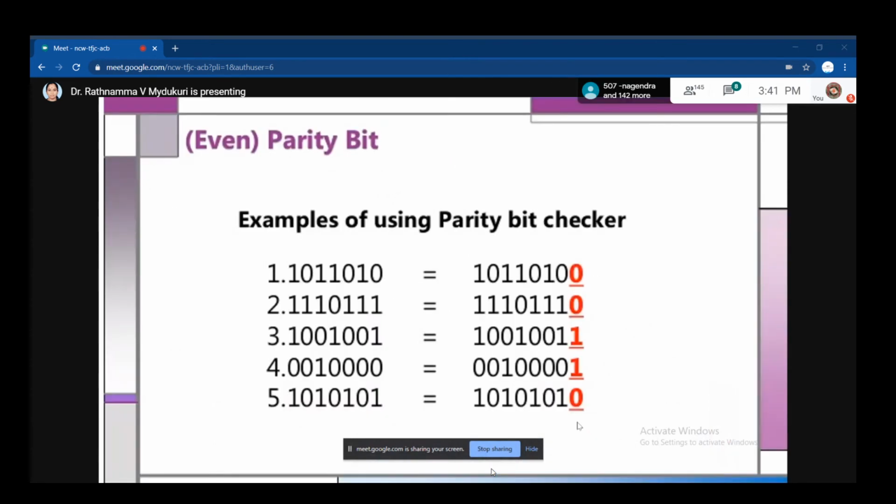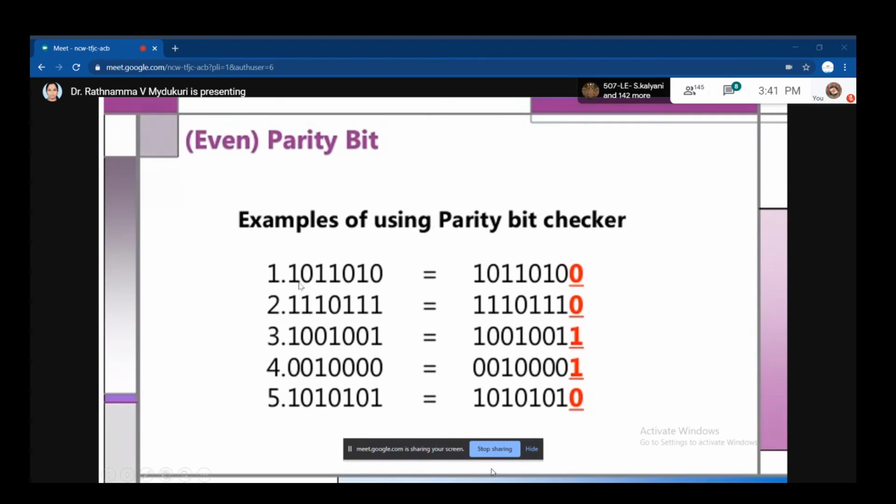So like that, with the help of both row and column checking, because of this parity bit, you are able to know that some error has occurred in the data transmission. Okay, so that is today's topic, which is called the parity bit. On this parity bit, I'll show you some more examples. Just listen carefully. Now, the examples of parity bits.